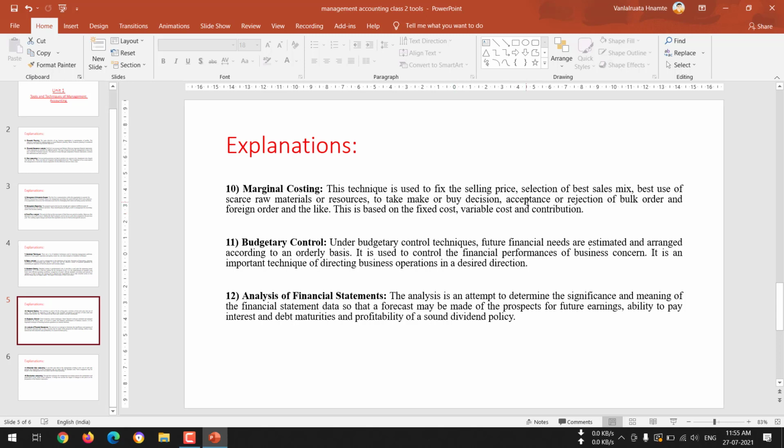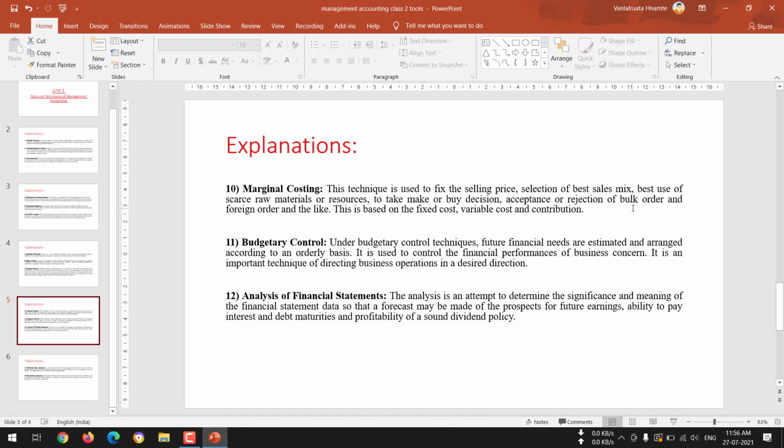Next is acceptance or rejection of bulk orders. The acceptance or rejection of a bulk order can be determined only after calculating the marginal cost of a particular product. So marginal costing helps us to calculate the marginal cost of a particular product, and on the basis of that only we decide whether to accept that order or reject the order to buy in bulk.